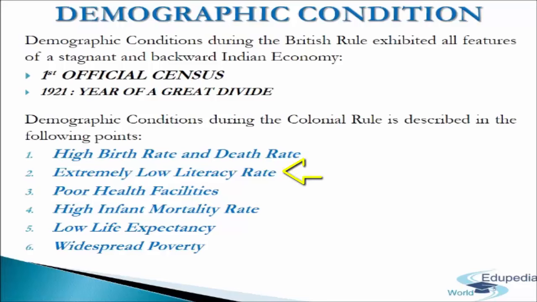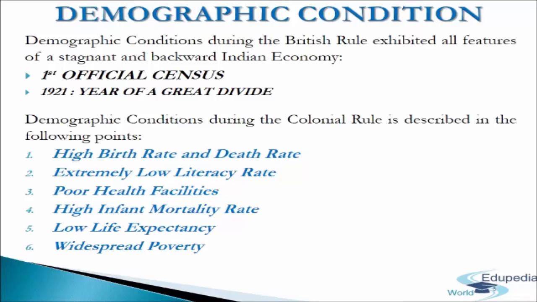Second point is extremely low literacy rate. The overall literacy level was less than 16%. Out of this, the female literacy level was at a negligible low of about 7%. Third point, poor health facilities. Public health facilities were either unavailable to the large mass of population or, when available, were highly inadequate. As a result, water and airborne diseases were widespread and took a huge toll on life.